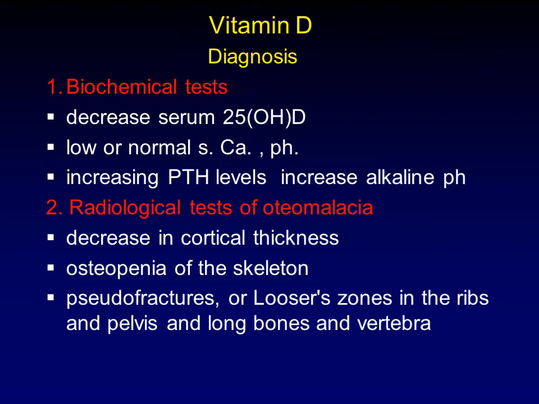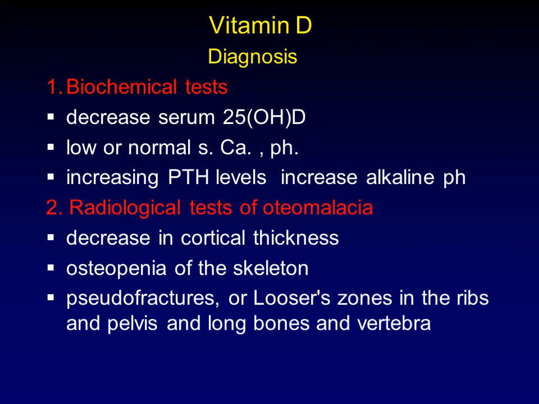We can show decreased serum vitamin D and low or normal calcium due to a compensatory mechanism of increased parathyroid hormone, but the phosphate is usually low in vitamin D deficiency. In addition, there is a compensatory increased parathyroid hormone with increased alkaline phosphatase due to increased bone demineralization. We also have radiological tests for diagnosing vitamin D deficiency.